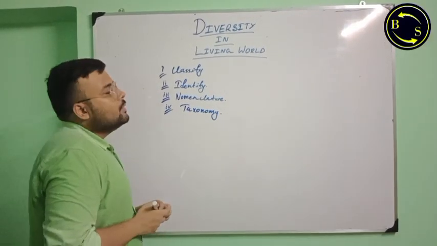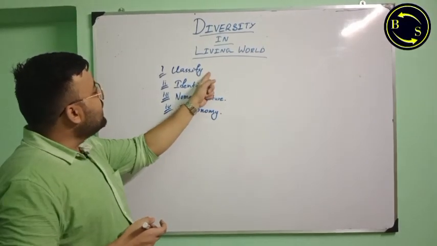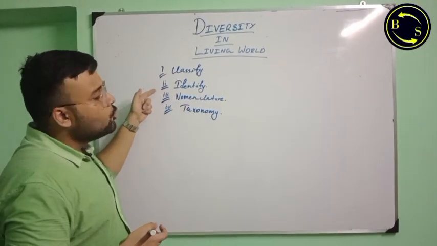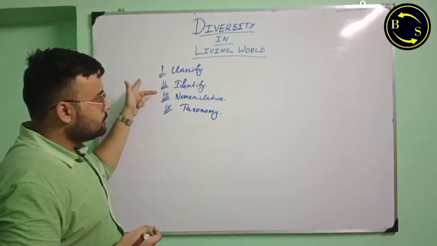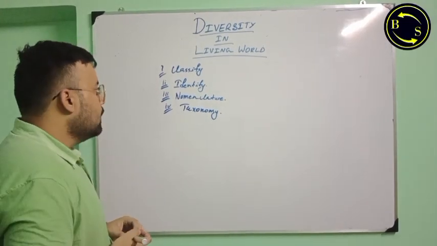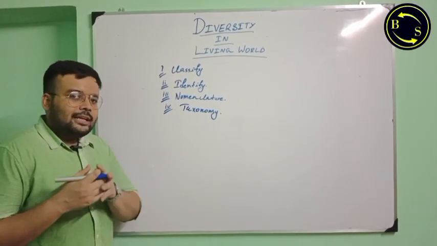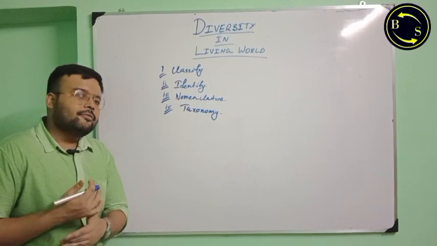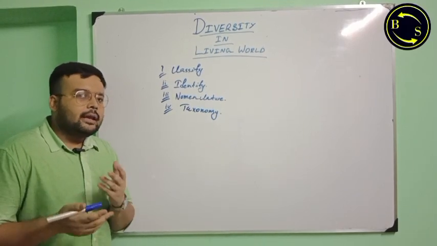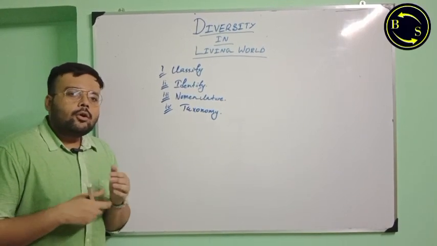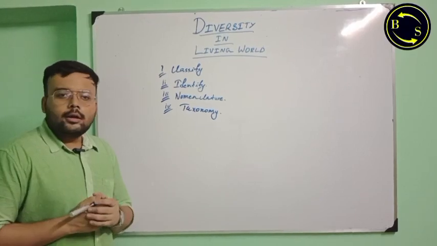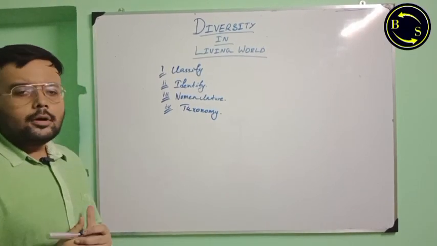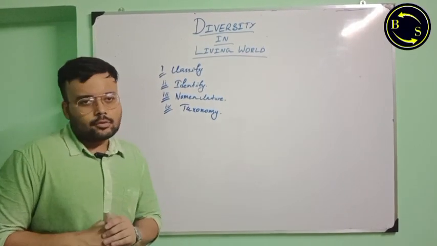Students, you need to remember that classification and identification, these two points are interchangeable. For example, you can first identify it or you can first classify it. Let me illustrate. You are going in a forest or wandering in a garden, you come across a bird which you have never seen before.